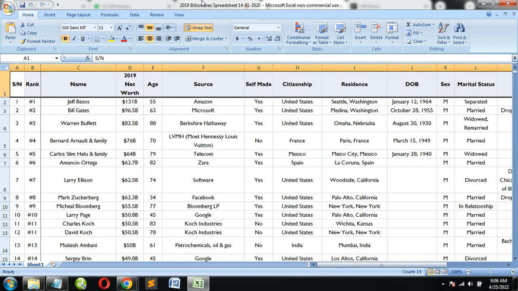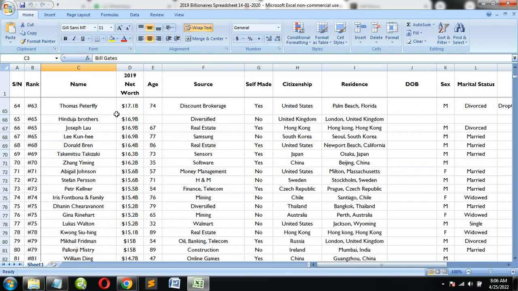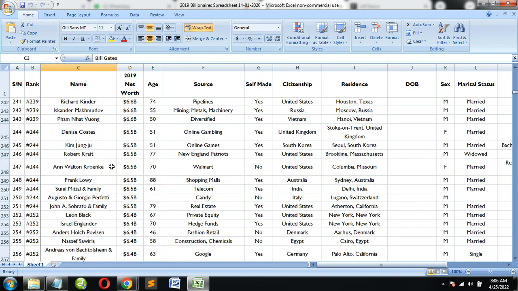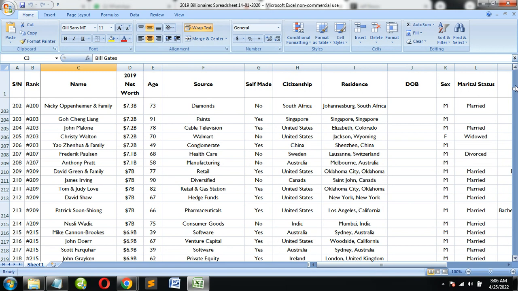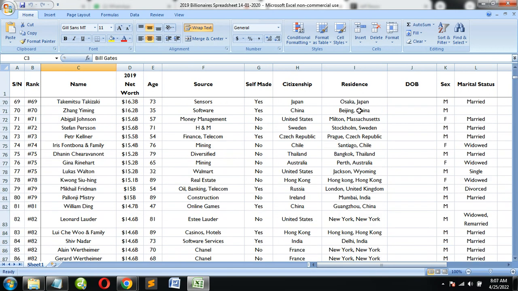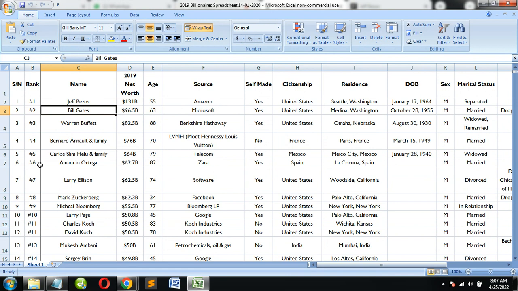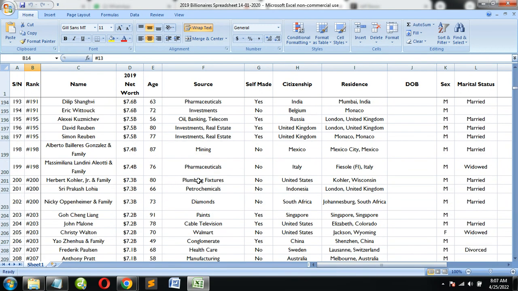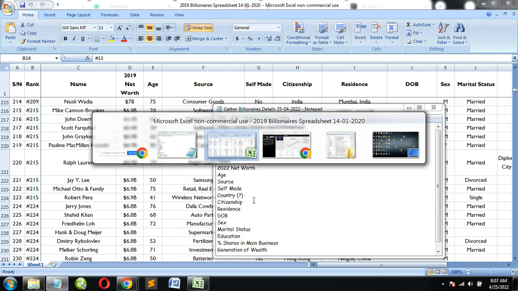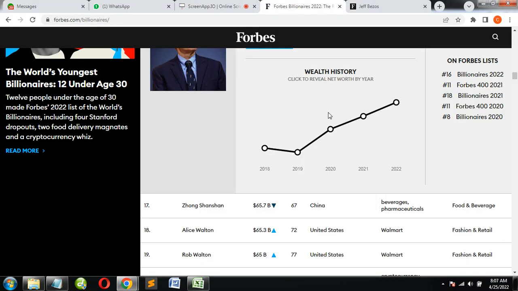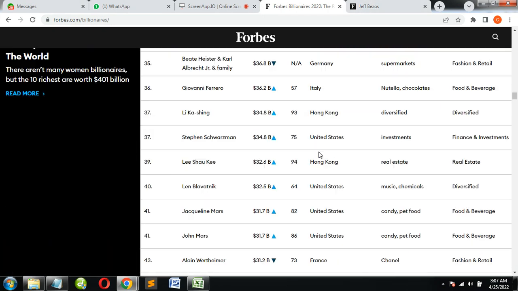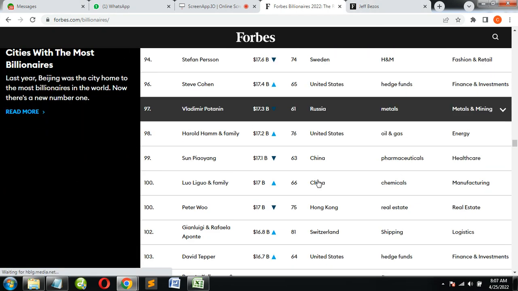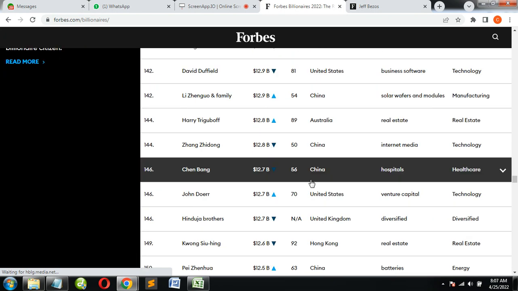So I want to show you what I did, but this was for 2019. It was one year in Upwork. You can see that the serial number and the rank are not the same because sometimes you may have some people like 11, then jump to 12. So serial number is different from rank; there are about 2,600 billionaires. So you get me all their details. When you open them, you now know those who are male, those who are female, and such things. So you capture all of them for me here.